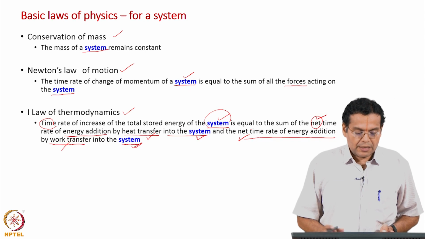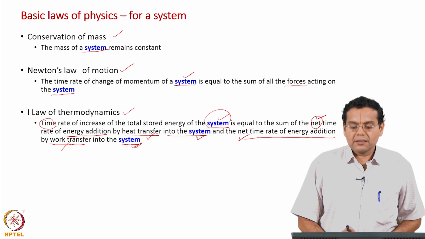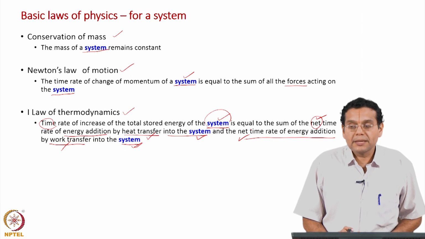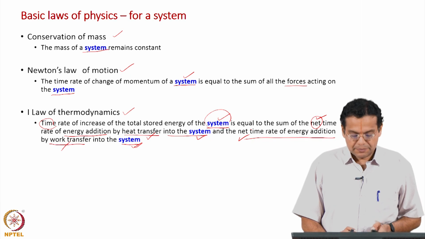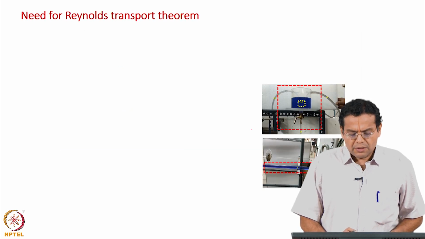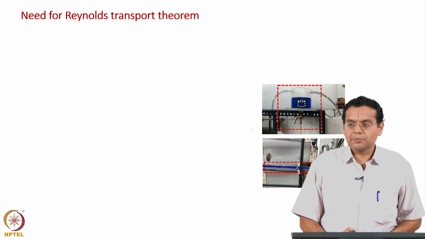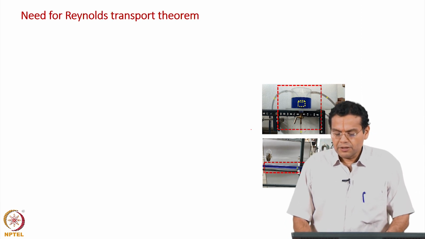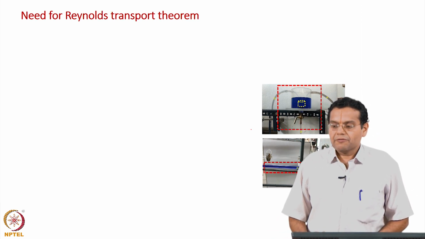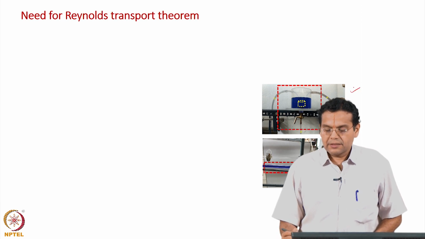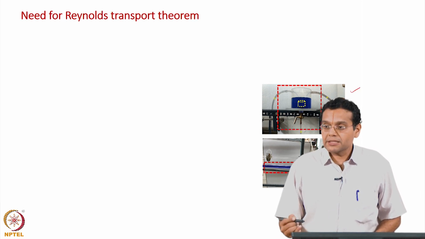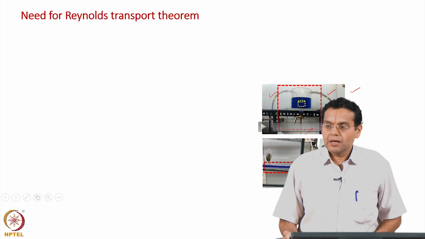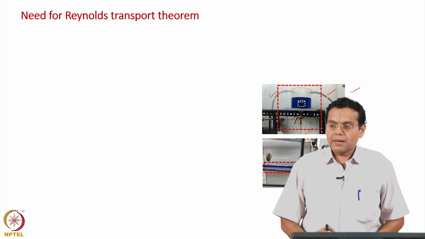Now, the fundamental concept behind this slide, or what we should take away from this slide, is that all the basic laws of physics are for a system. Now, what is the need for the Reynolds transport theorem? If we go back to our first lecture, where we did experiments in this tank and then we used a mass balance equation to predict this flow rate, measuring these two flow rates, which means that we require a mass balance.